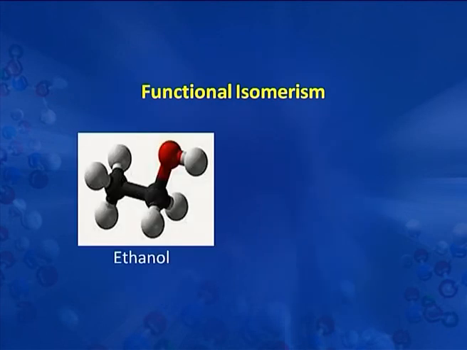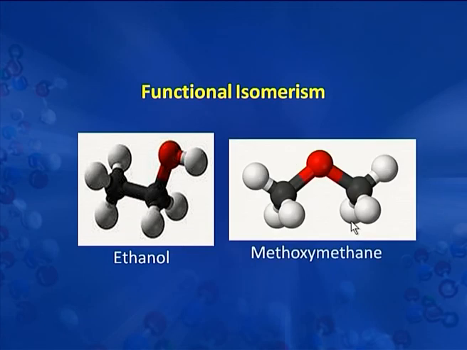Another example of functional isomerism we can take from alcohols. This is a simple molecule, ethanol, with a hydroxyl group at carbon number 1 in this case. Another molecule can be when there are two methyl groups attached to oxygen. It means the methyl group which was here is now on this side of the oxygen. This compound is an ether. It is named methoxymethane. This is ethanol. Both have different functional groups. Hence they are classified as functional isomers.